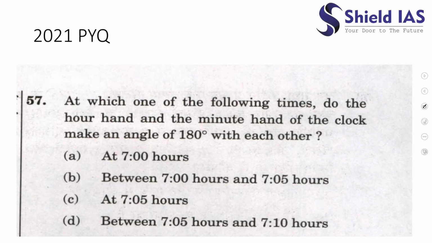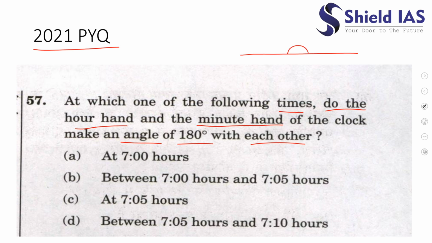Okay, so let us move to the next question. This is the question that was asked by the UPSC in 2021. At which one of the following times do the hour hand and the minute hand of the clock make an angle of 180 degrees with each other? For this question you need to know what 180 degrees means. 180 degrees is nothing but a straight line. It means when the hour hand and minute hand come diametrically opposite.